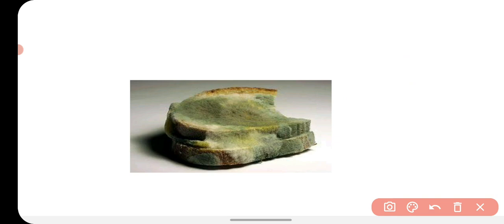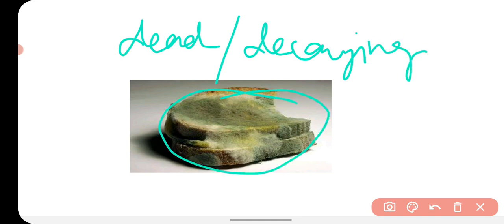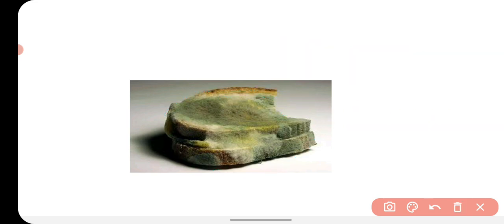What is saprophytic mode of nutrition? The nutrition in which the organism takes its food from dead and decaying matter. Like you can see here, this fungus is taking the nutrition from the decaying bread. So the mode of nutrition in the fungi is saprophytic mode of nutrition.